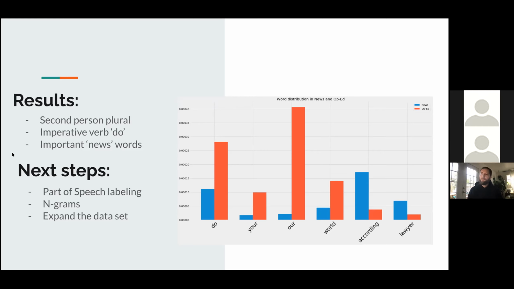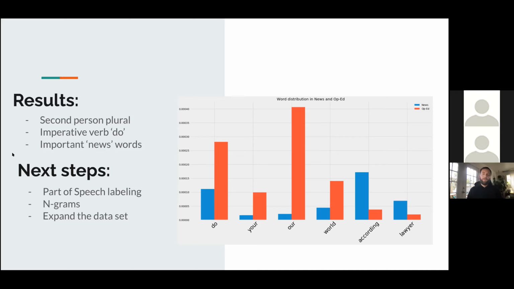So for my next steps, I think one important thing would be to do part of speech labeling and actually pull out all of the pronouns that are being used so I can see if there are any other pronoun disparities like the one we see here. Then also some n-grams to see what that do is referring to. Do what exactly? What is the New York Times imploring its readers to do?